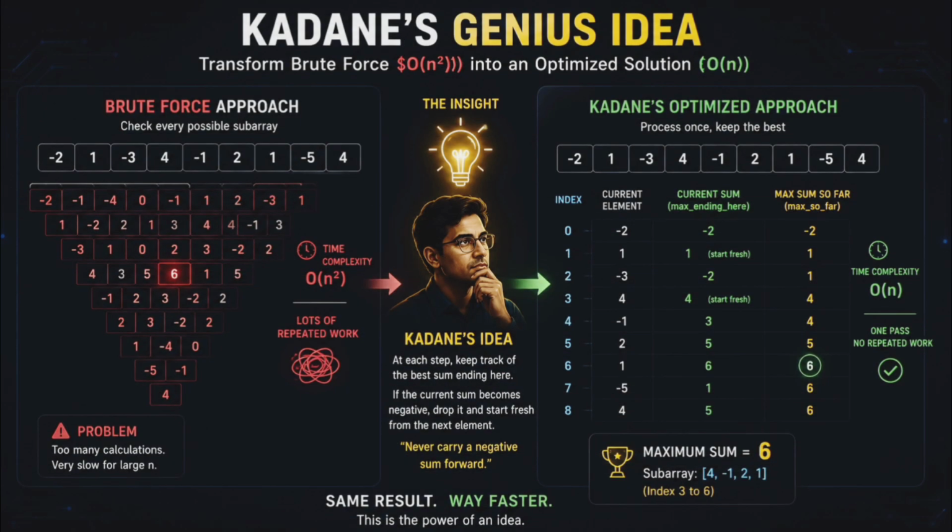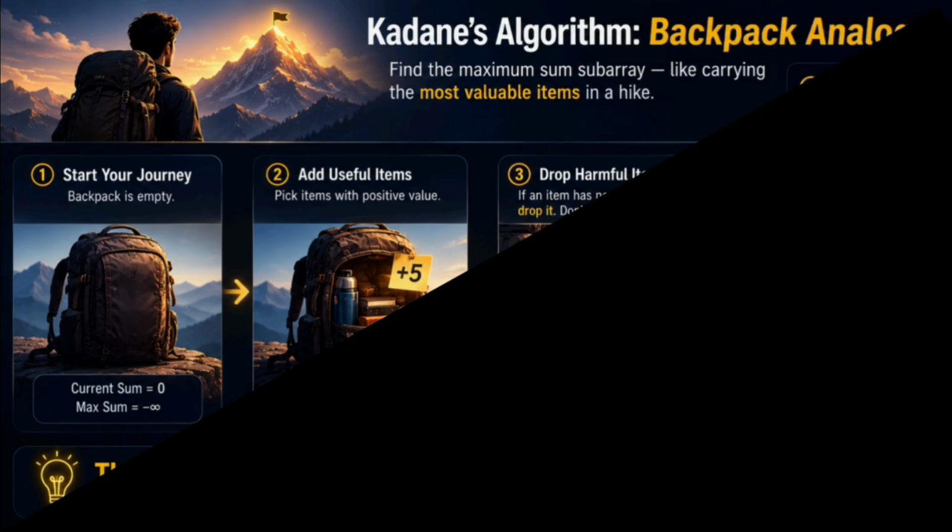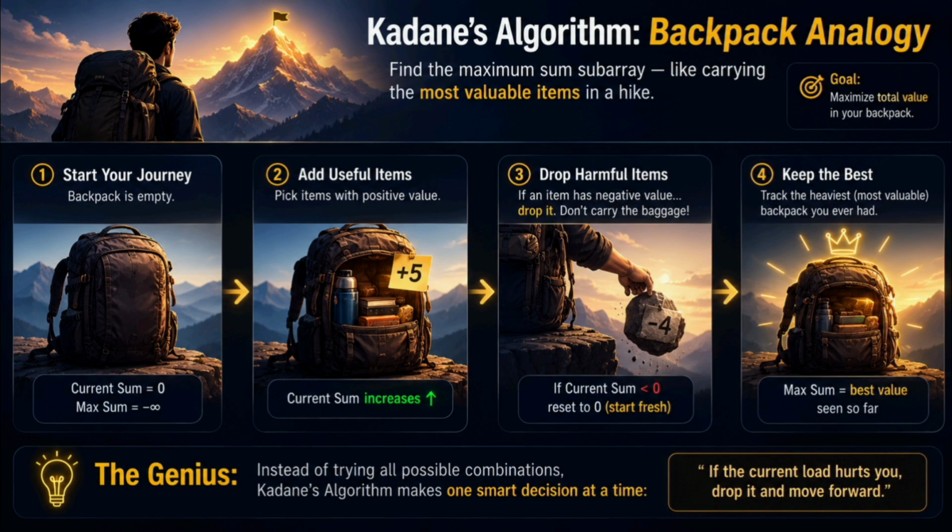Imagine you are carrying a backpack. Every loss adds another loss. At some point, carrying the past hurts your future. So, what will you do? You will just throw them away. If our running sum becomes negative, why carry it forward? Just drop it. Now comes the real algorithm.